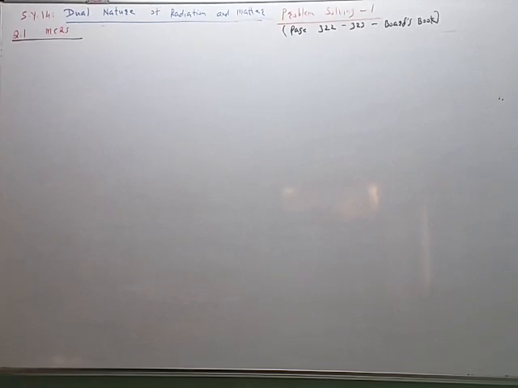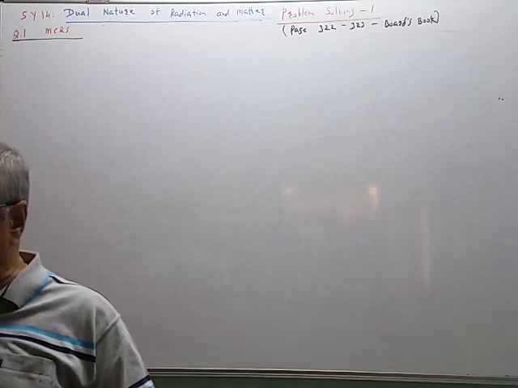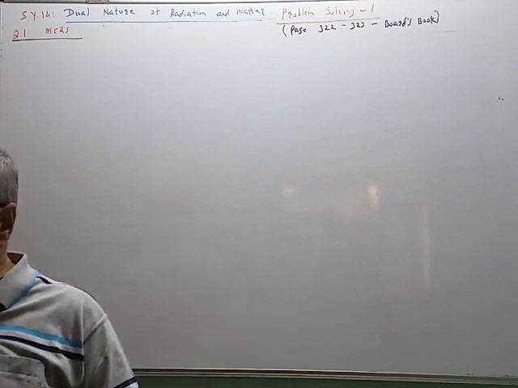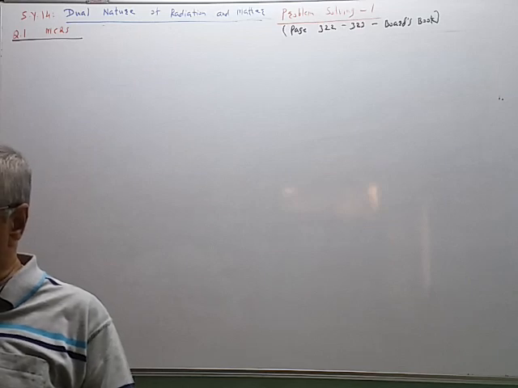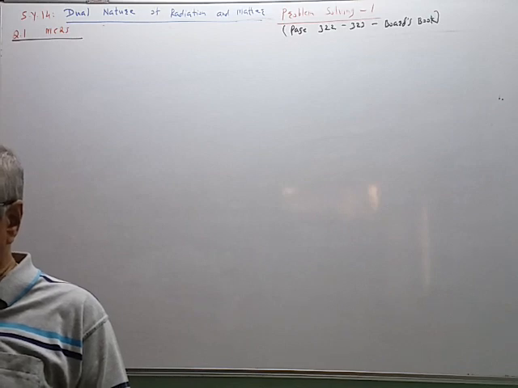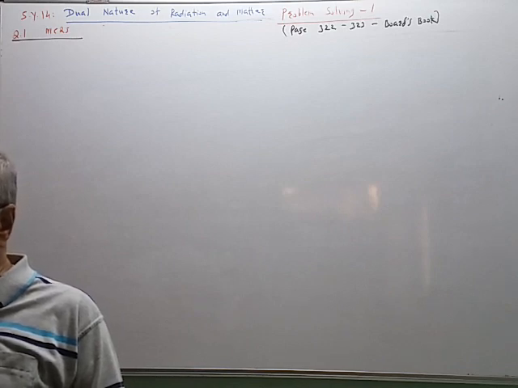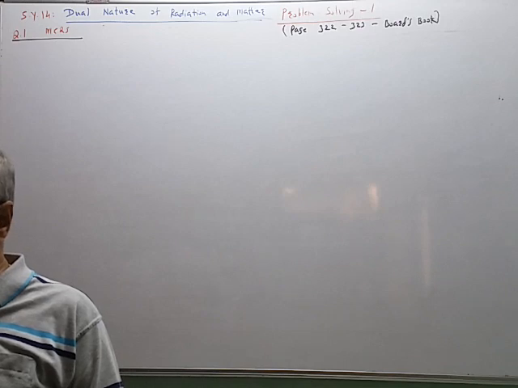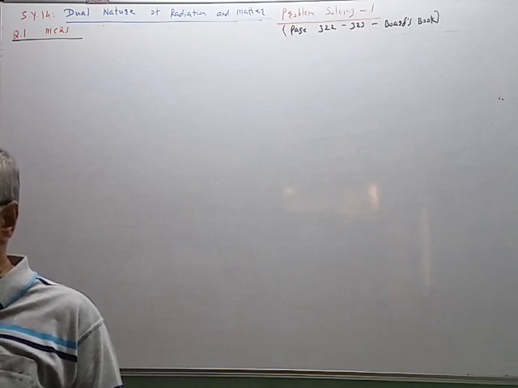So let us start problems on this chapter, dual nature of radiation and matter. The first question is an MCQ. There are 4 or 5 MCQs given, so we will try these. First MCQ, I will read the problem. A photocell is used to automatically switch on the street lights in the evening when the sunlight is low in intensity. Thus, it has to work with visible light. The material of the cathode of the photocell is zinc, aluminium, nickel or potassium.